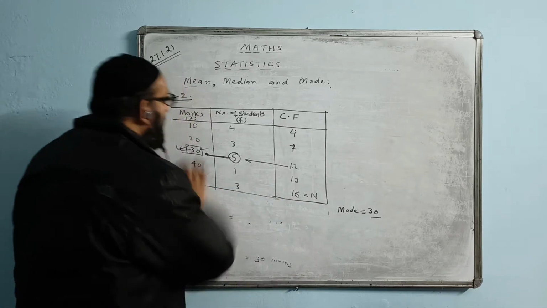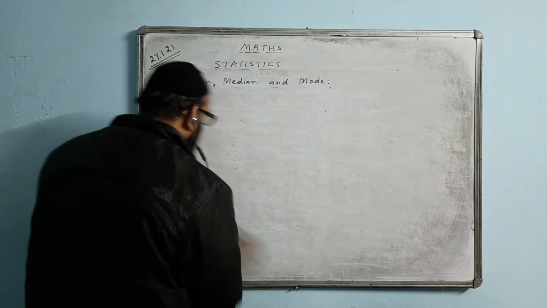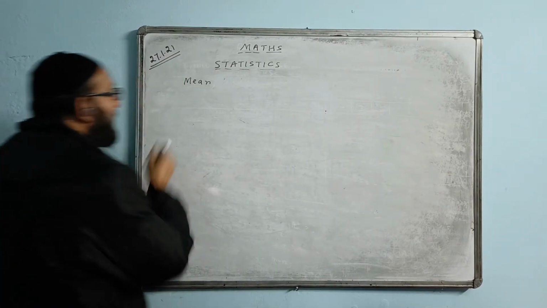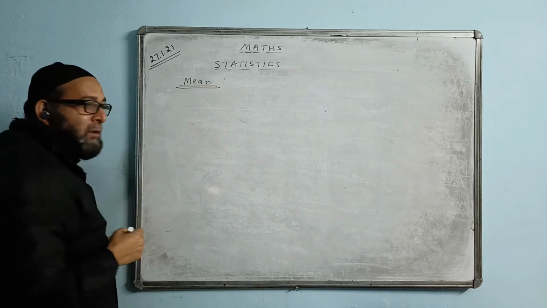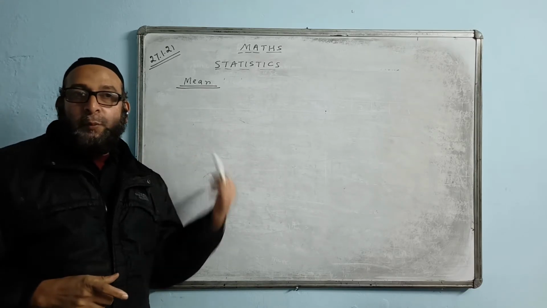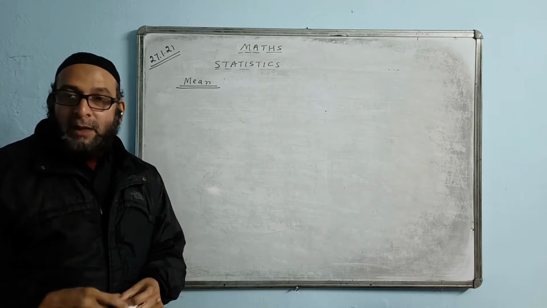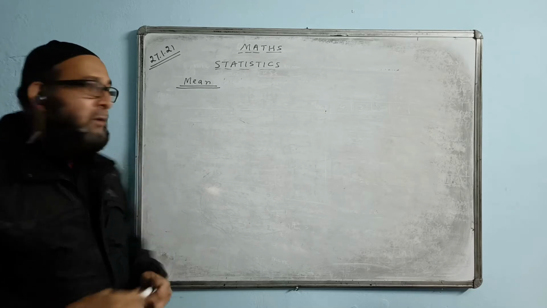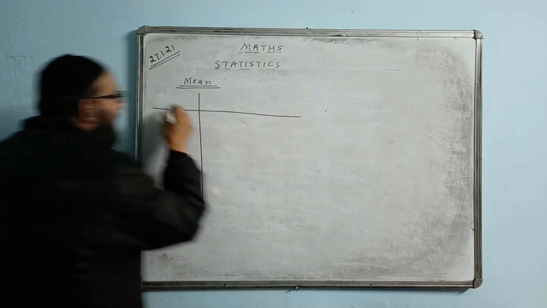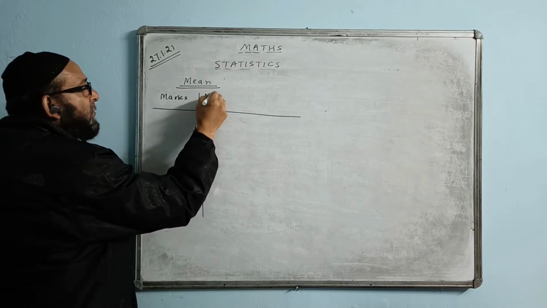Okay. Now, after this, I will particularly discuss mean. The new topic is only mean. This was... this is called grouped data. Now, grouped data may be given in the form of class intervals. Then how do we find the values and all? Suppose the question comes like this. Here it is written marks. Here is written number of students.